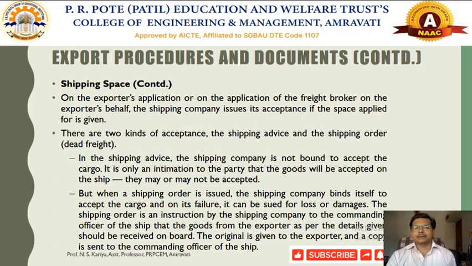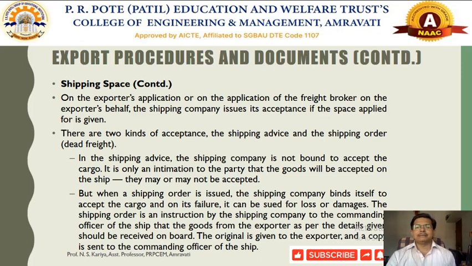Now when we are talking about this shipping space, how to obtain it? That shipping space would be obtained by the exporter submitting the necessary documents. So they have to make an application to the freight brokers. This freight broker is again called the clearing and forwarding agent, who work directly under the shipping companies on a commission basis. They will take the commission from the shipping company as well as from the exporter.